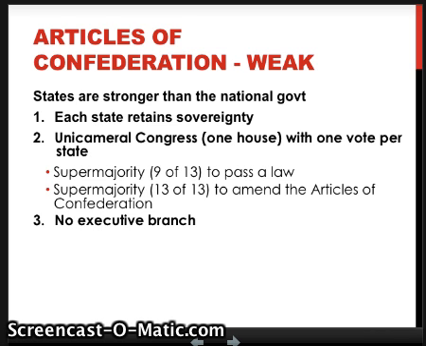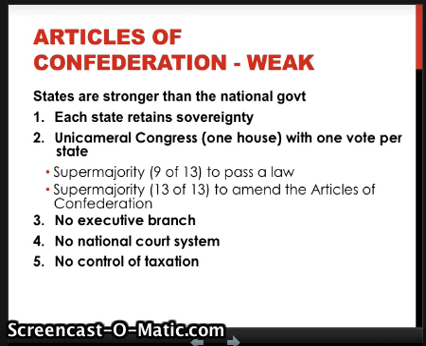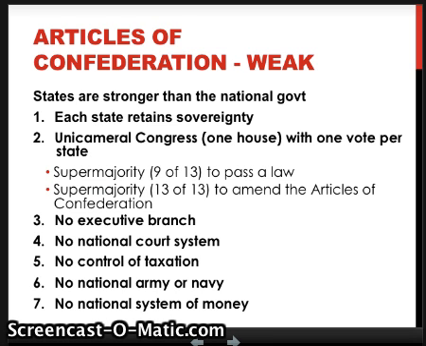There was no executive branch, no national court system, no control of taxation, no national army or navy, and no national system of money. Basically, there was no national government. It was barely doing anything. There were a few accomplishments, but they're not worth mentioning. So that gets thrown out.